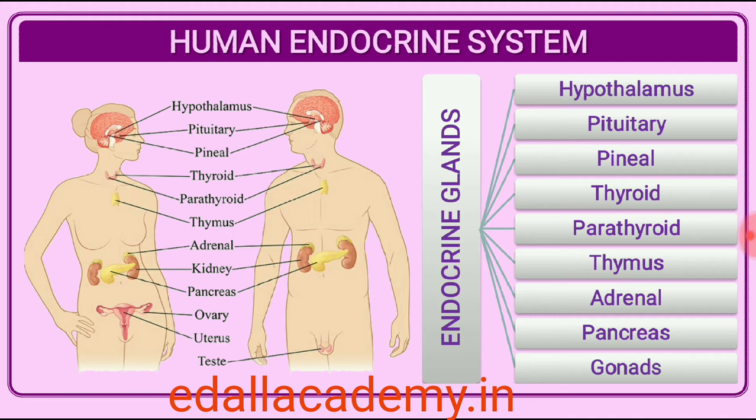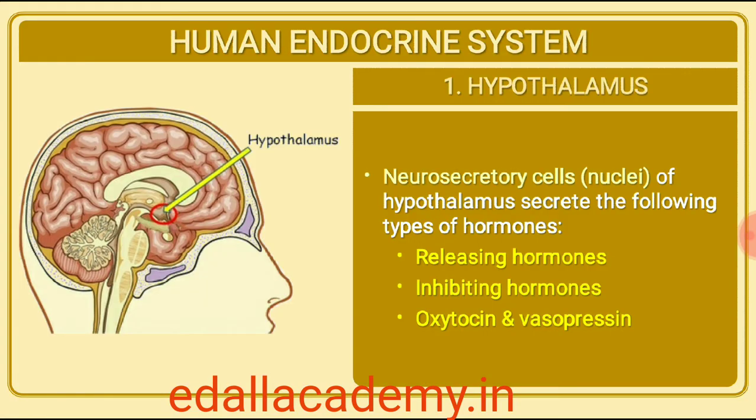22.2 Human endocrine system. The endocrine glands and hormone-producing diffuse tissues, cells located in different parts of our body constitute the endocrine system. Pituitary, pineal, thyroid, adrenal, pancreas, parathyroid, thymus and gonads - testis in males and ovary in females - are the organized endocrine bodies in our body. In addition to these, some other organs, for example, gastrointestinal tract, liver, kidney, heart also produce hormones. A brief account of the structure and functions of all major endocrine glands and hypothalamus of the human body is given in the following sections.